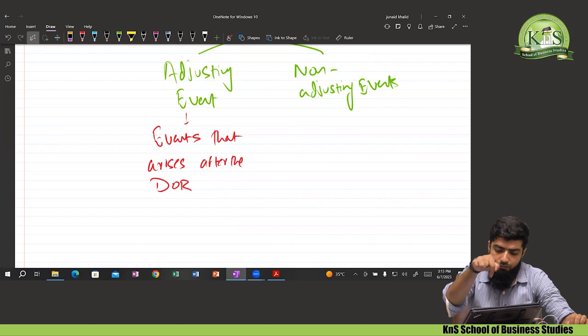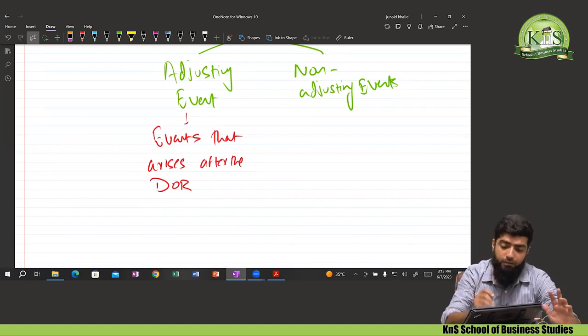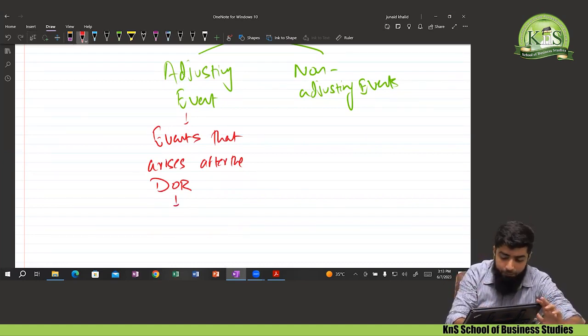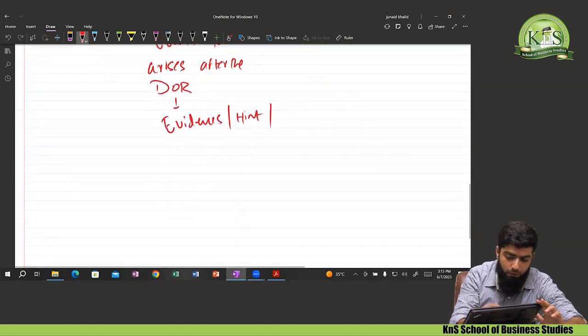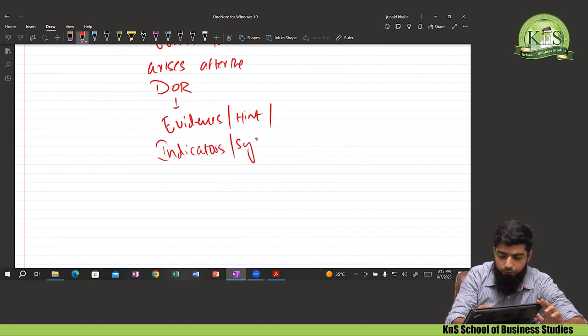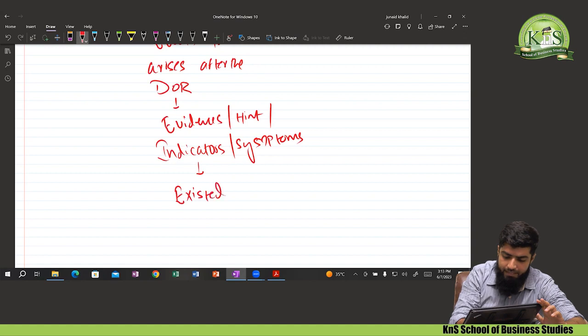And the second important thing is evidences, or we can say hint, and the other good word is indicators. Let's simplify more. Symptoms of which existed at the reporting date.